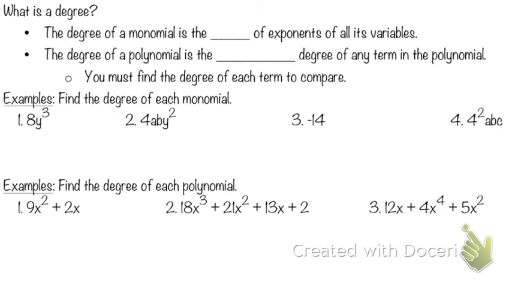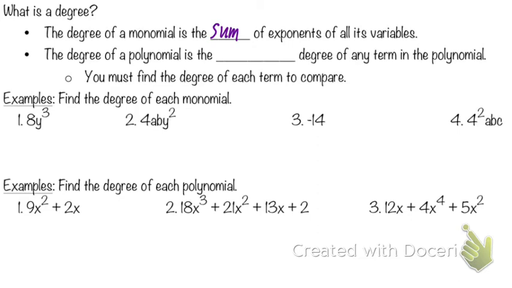What is a degree? Now we're not talking about a temperature degree where you turn up the degree and the dad instantly knows you changed the thermostat. Okay. We're not talking that. We're talking the degree of a monomial and the degree of a polynomial. So this is going to deal with the powers, the exponents. The degree of the monomial is the sum of the exponents of all its variables.